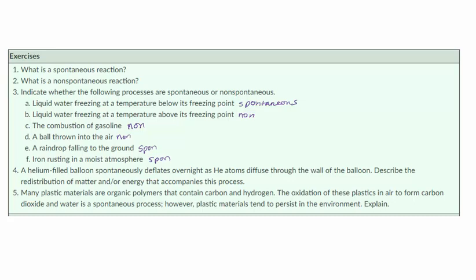Number 5, many plastic materials are organic polymers that contain carbon and hydrogen. The oxidation of these plastics in air to form carbon dioxide and water is spontaneous. However, plastic materials tend to persist in the environment. Explain. In the plastic, the carbon and the hydrogen are basically locked together. So they will persist in the environment because they require additional energy to be inserted in order to break those bonds.